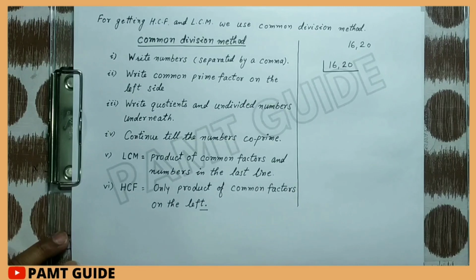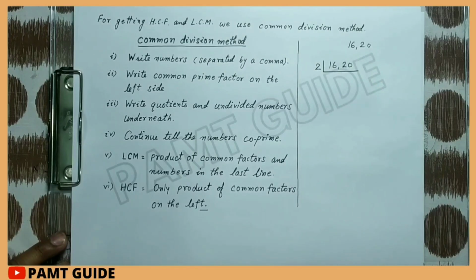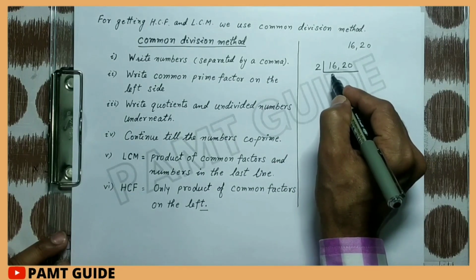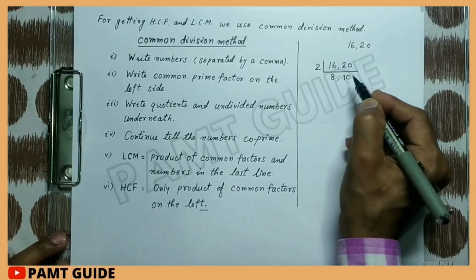Then we look for a common factor of the two numbers and write it here. We see that 2 is the common factor of both numbers. Then we write it here on the left side. Then we write the quotients underneath: 2 times 8 is 16 and 2 times 10 is 20.